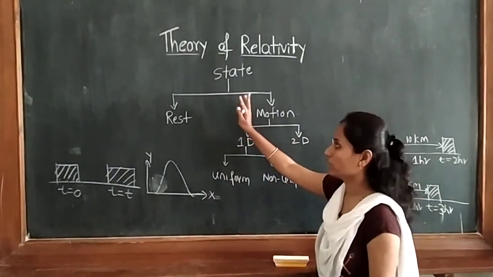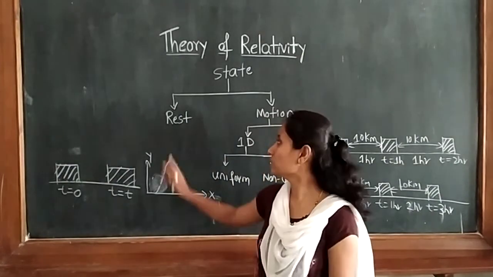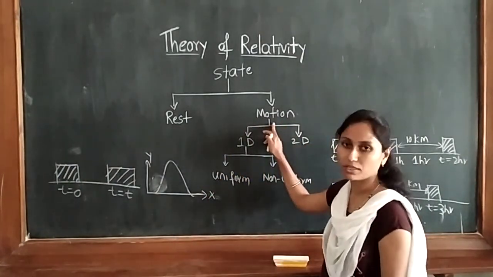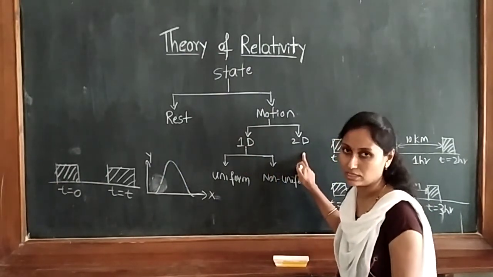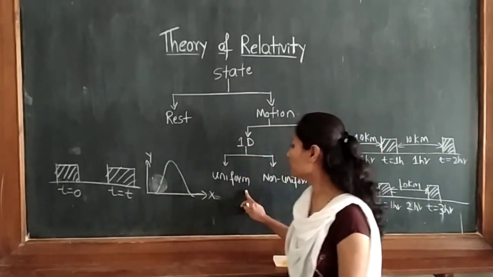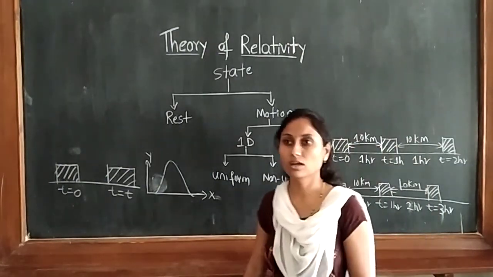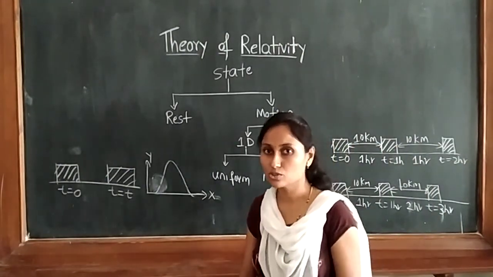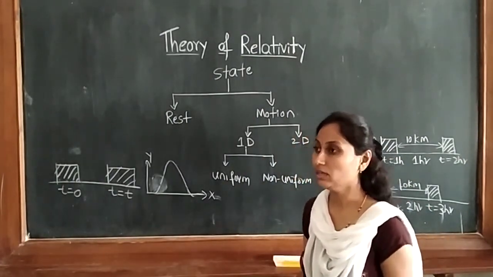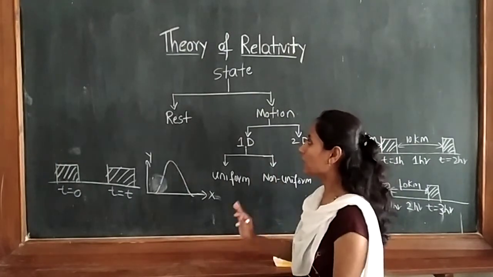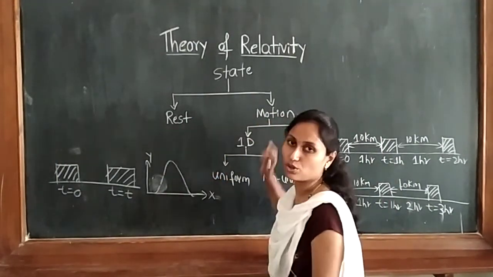So this is regarding the state of a body. Whenever we talk about any state of an object, it may be in the rest position or it may be in the motion position. In motion, one dimensional and two dimensional are there. In one dimensional, uniform motion will be there and non-uniform will be there. This is the case. Now, I am telling all these things because when we go to higher study, we will come to know there is a relation between the rest and the motion of a particle.